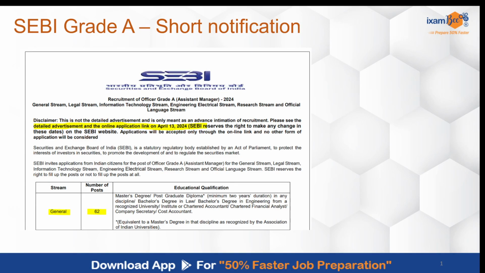You may be aware that SEBI has come out for grade A vacancies, 62 vacancies for 2024 in the general stream, and the detailed notification for this will be out on 13th of April.